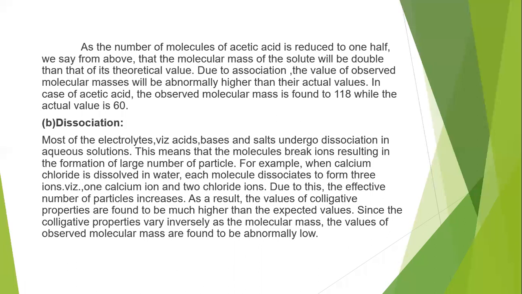If the number of particles is reduced to half, then automatically the molecular mass of the solute will be double its theoretical value, because molecular mass is inversely proportional to the number of solute particles, or to the colligative property. So the molecular mass of acetic acid will be double.